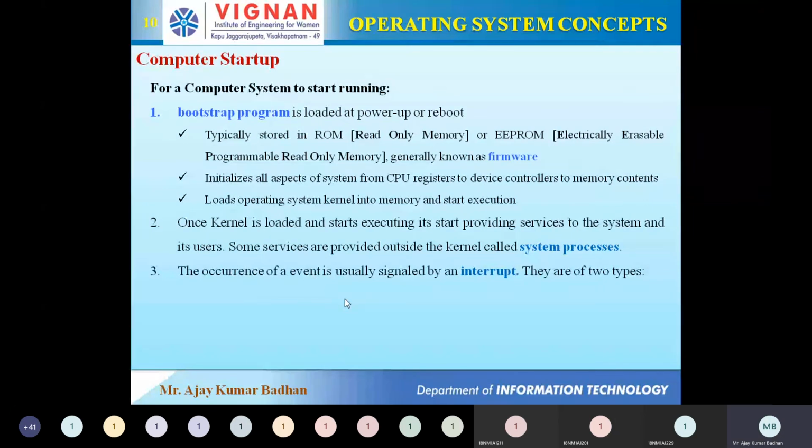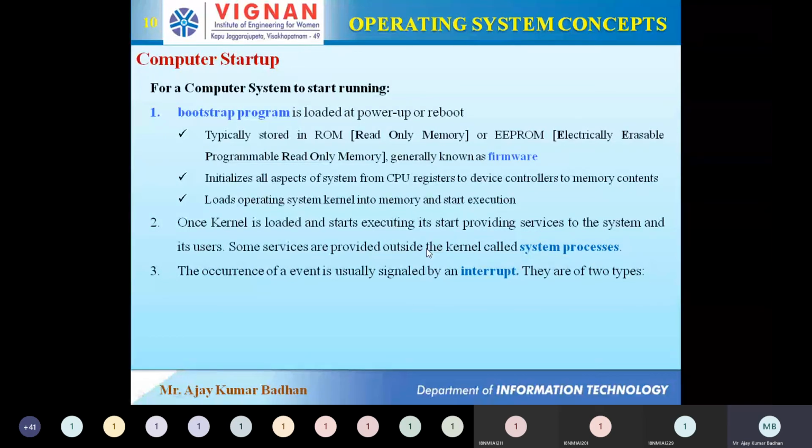Now we have one more term here. We are discussing different terms, and this term is what we call an interrupt. I think you might know about interrupts. What do you mean by interrupt? Right now, whatever I'm doing is an interrupt. I'm showing you a different slide, but at the same time I am moving my mouse and highlighting this text. So I'm giving a signal to the operating system: please make a tick mark in front of this word, please underline this word. This is what we generally call an interrupt. We can also call this an event. You can call it an event or an interrupt.